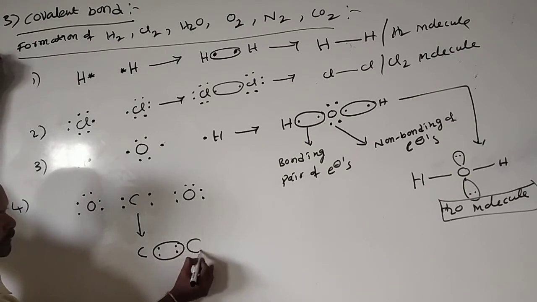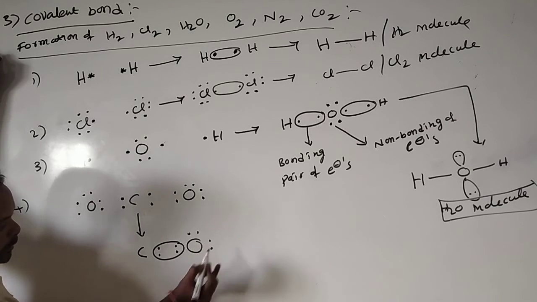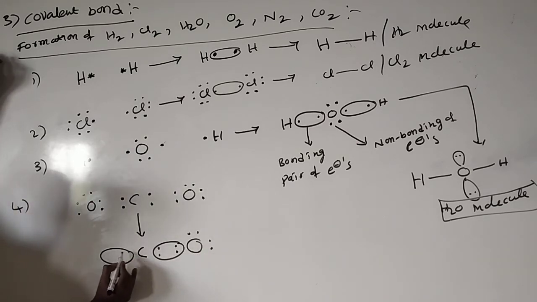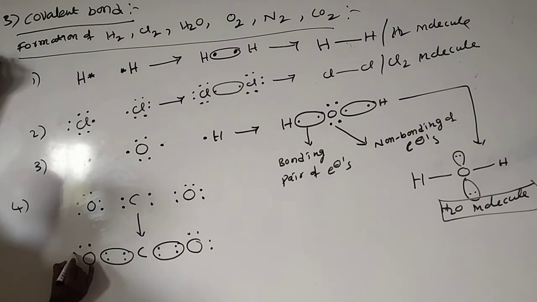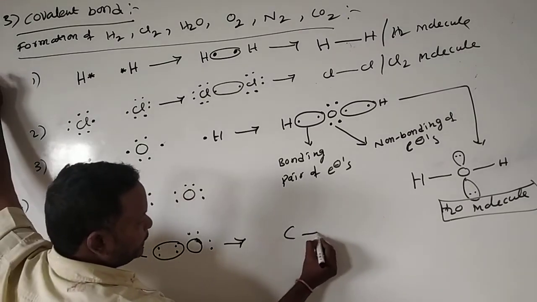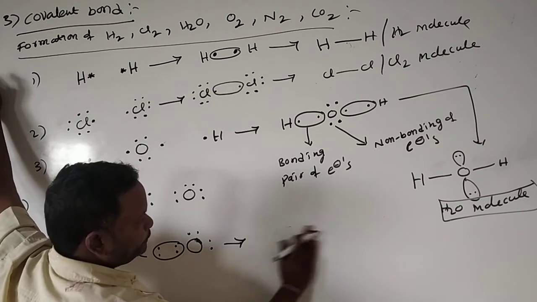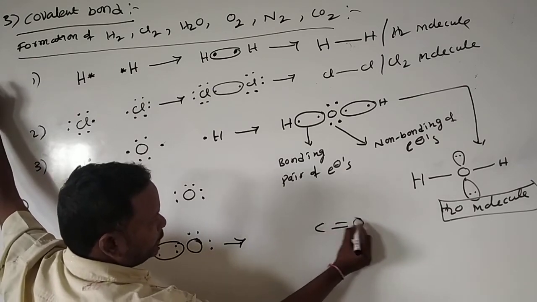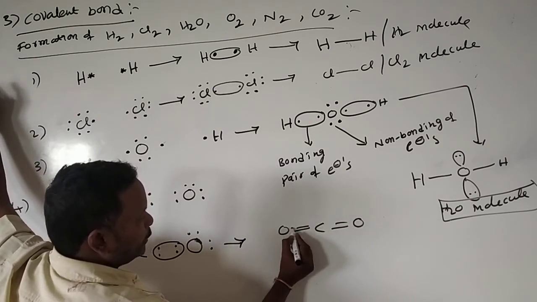In continuation we will see what a pi bond is and what a sigma bond is. Here also the same, with oxygen. Carbon, double bond, O, double bond.